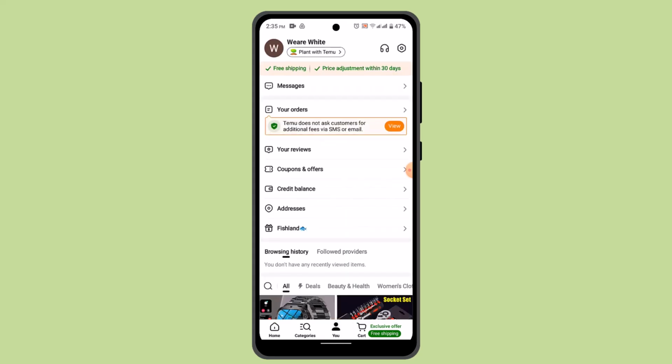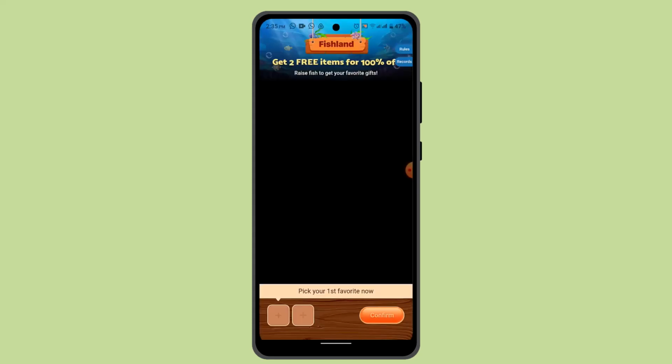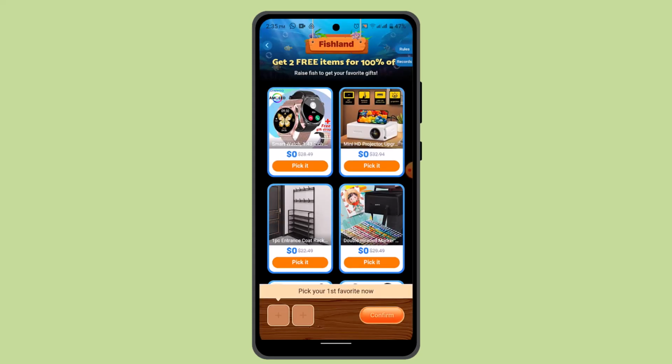tap on the You icon. Over here, you'll be able to see an option as Refer code and earn free gifts. In my case, I have Fish Lens, so just go ahead and tap on it. After you've done that, that's going to take you to the other interface where you need to go ahead and tap on Confirm.